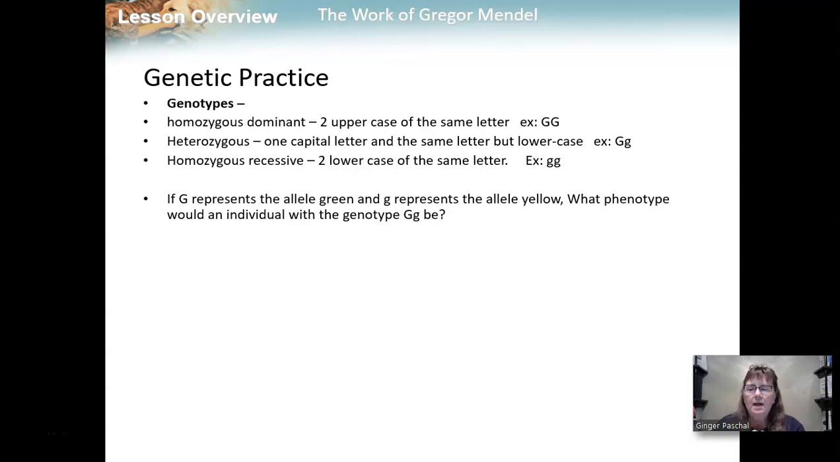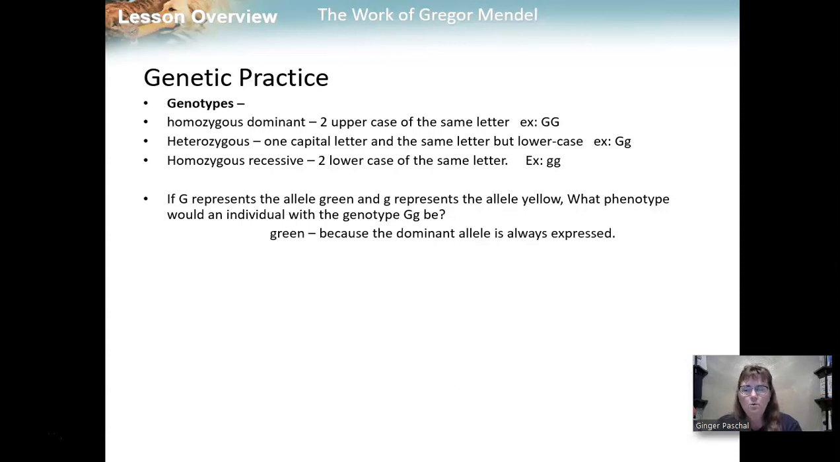All right, so let's try this out. If capital G represents an allele for green, and lowercase g represents the allele for yellow, what phenotype? Phenotype would be the physical expression of a trait. So what phenotype would an individual with the genotype capital G, lowercase g be? In other words, if you had an organism whose genotype was represented as capital G, lowercase g, what would you see? What would be expressed? Would this individual be yellow? Would this individual be green? Give it a try.